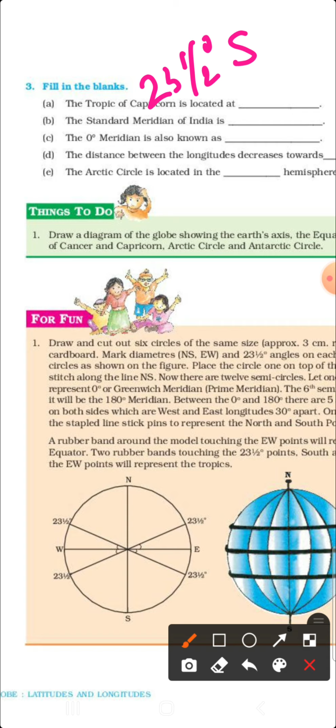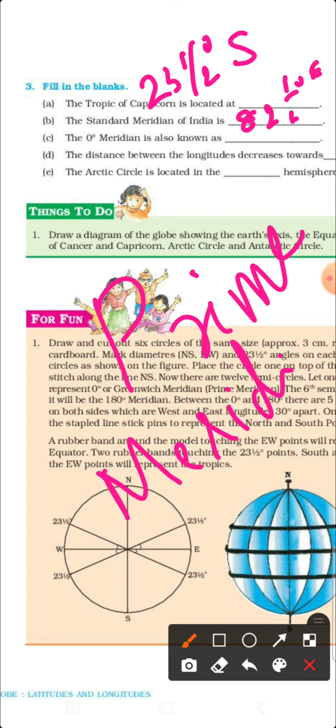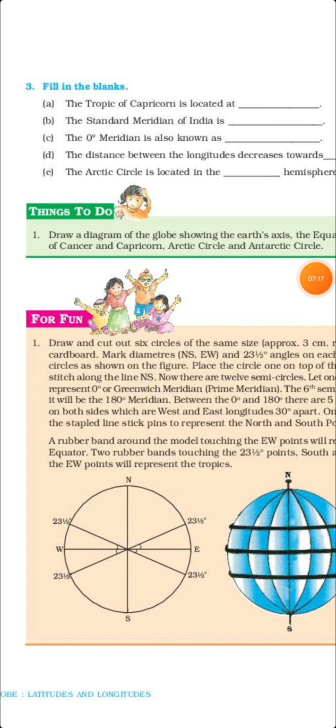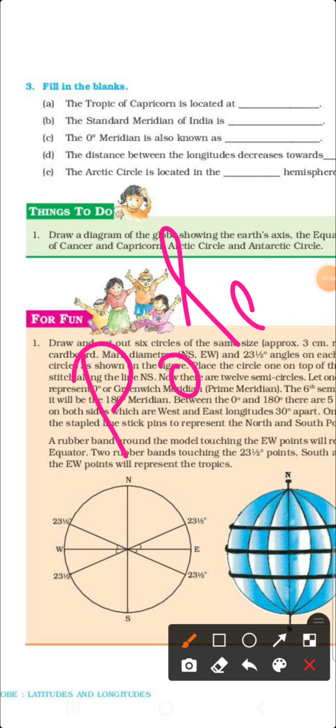Then the standard meridian of India is 82 and half degree east. Then 0 degree meridian is known as the prime meridian. Then the distance between the longitudes decreases towards the poles. That is the answer.